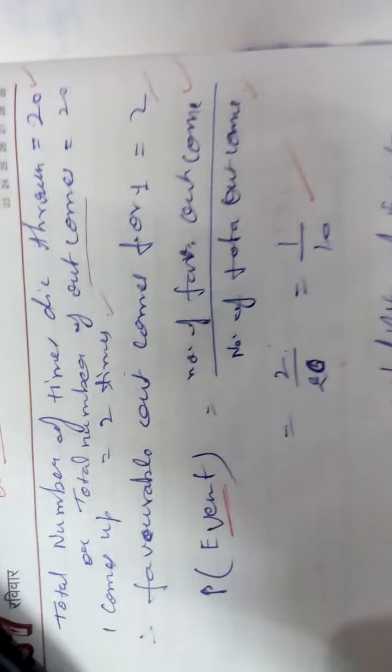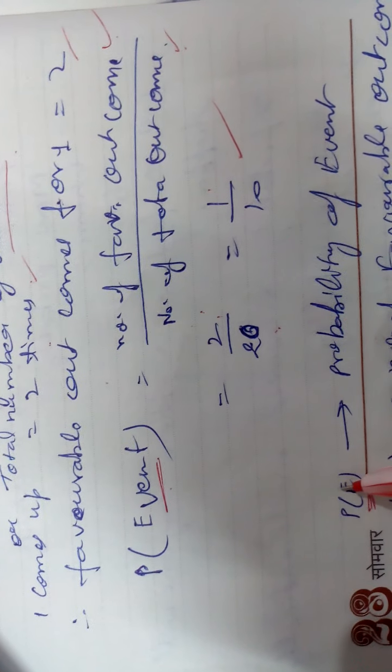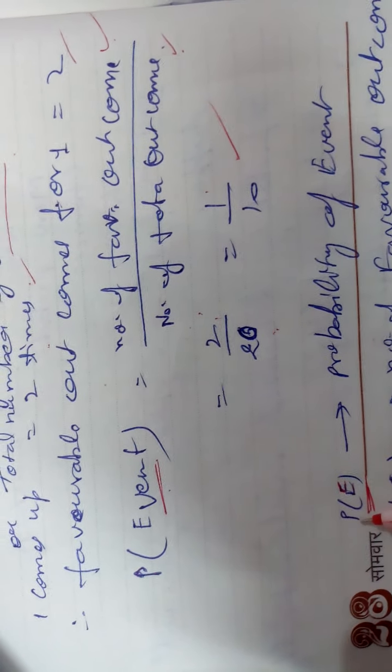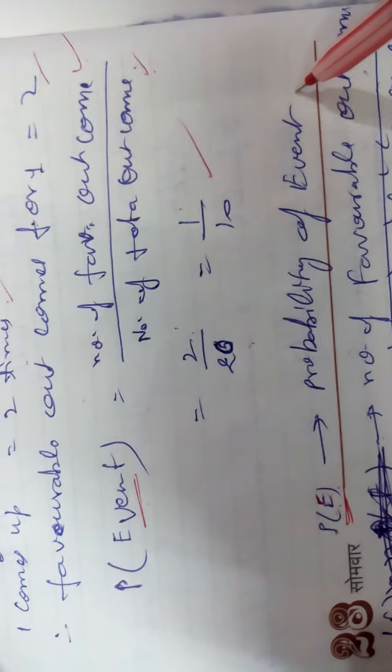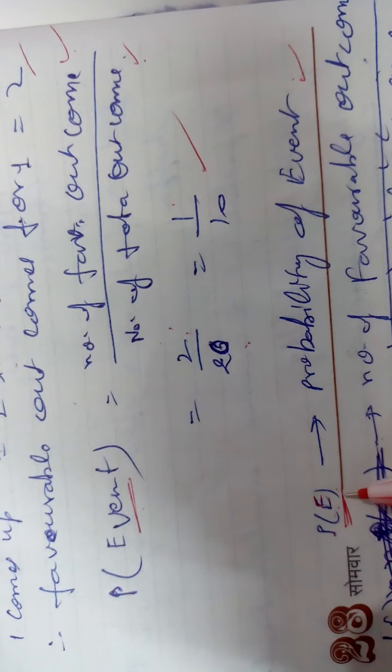Any probability will never be greater than 1 and not less than 0. Probability of event is indicated by P(E), in small brackets. P is probability, E for event. So probability of any event will be calculated by P(E).